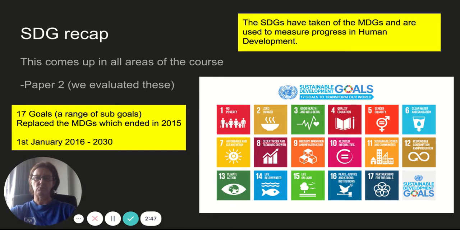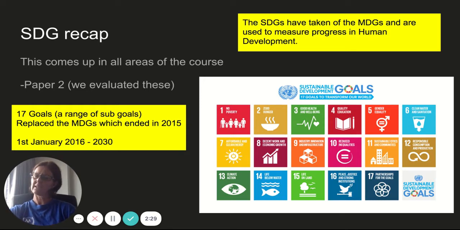As I mentioned before, they have replaced the Millennium Development Goals. They're used to measure human development and progress in human development. They're not legally binding. Countries sign up to these, and we use them really to set goals.